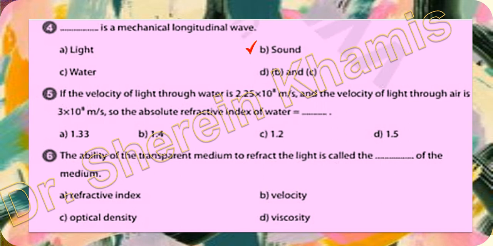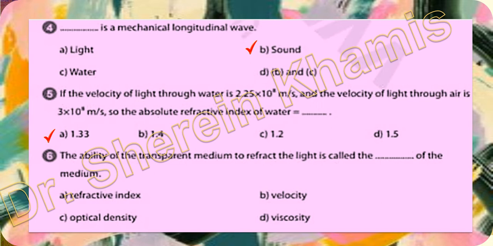Refractive index equals velocity of light through air divided by velocity of light through water, so we have 3 times 10 power 8 divided by 2.25 times 10 power 8. Okay, so the refractive index will be 1.33. It is the right answer here. It is a very easy question, and all of these questions will take time only in the calculation.